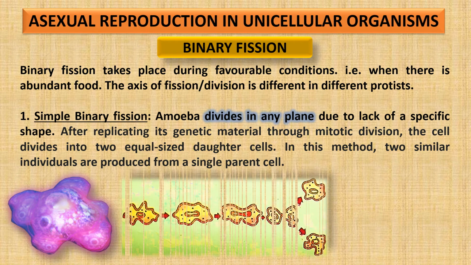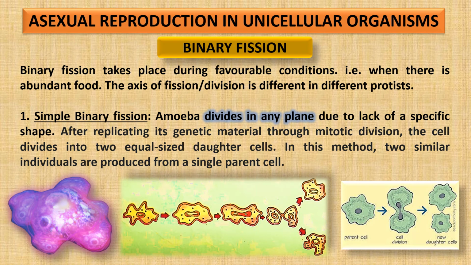Now, this is amoeba, and you can see in these two pictures, depending on the shape of the pseudopodia and whatever shape it is in, the first one divides in this manner, and the second one divides in another manner. So the axis of fission or the axis of division is different in different organisms.